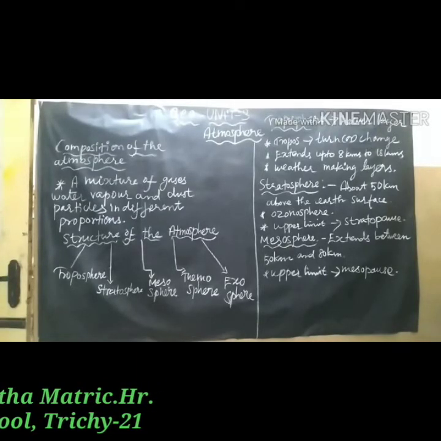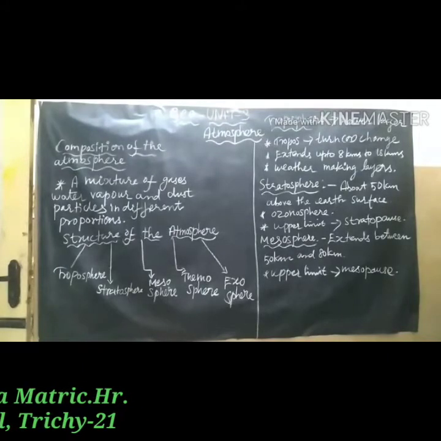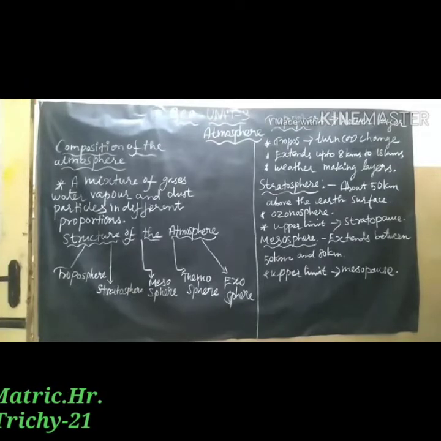They constitute 99% of the total composition and the percentages always remain the same. The other solid particles present in the atmosphere include dust particles, salt particles, smoke, volcanic ash, etc.